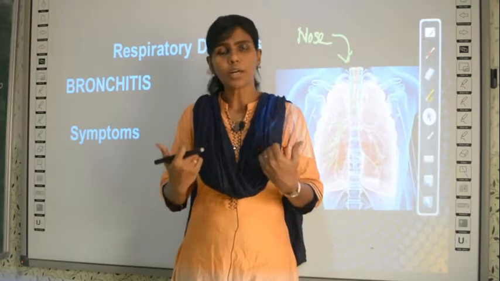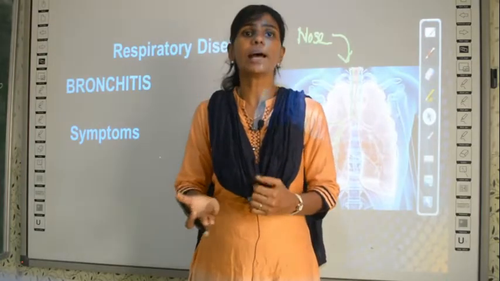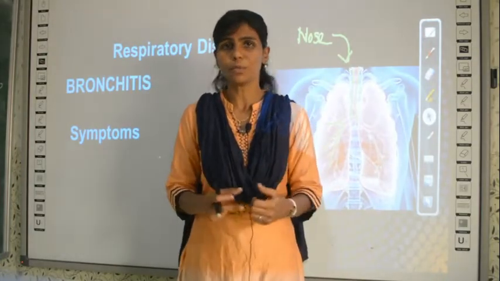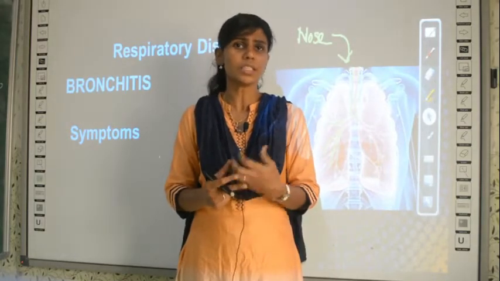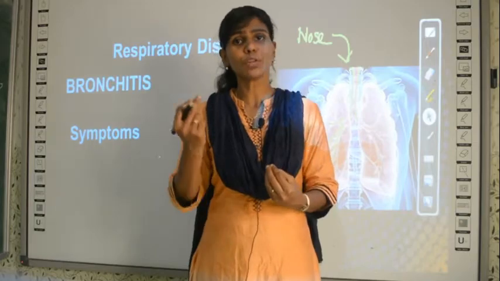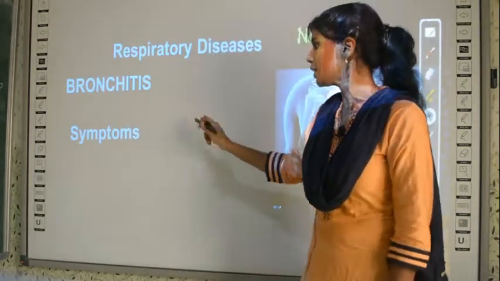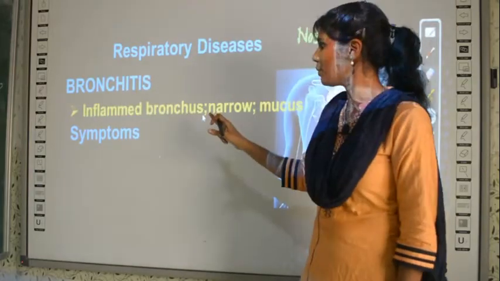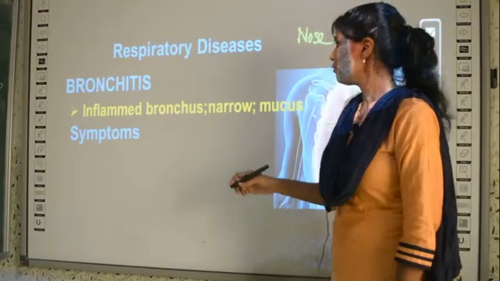Say for example, for asthma I told you there is inflammation in the trachea, whereas in bronchitis there is inflammation in the bronchus. But what will be the result? Ultimately the person will have difficulty in breathing. That is going to be the symptom of any respiratory disease. The person will have difficulty in breathing, but the reasons for the difficulty in breathing will vary. Say for example, in the case of bronchitis, as I told you, there is inflammation in the bronchus, not in the trachea.